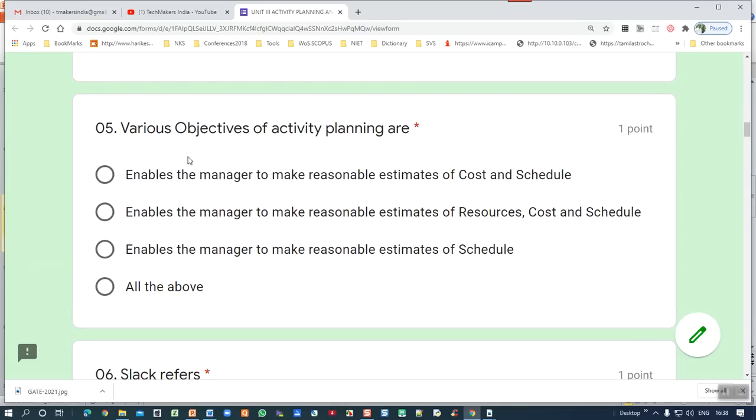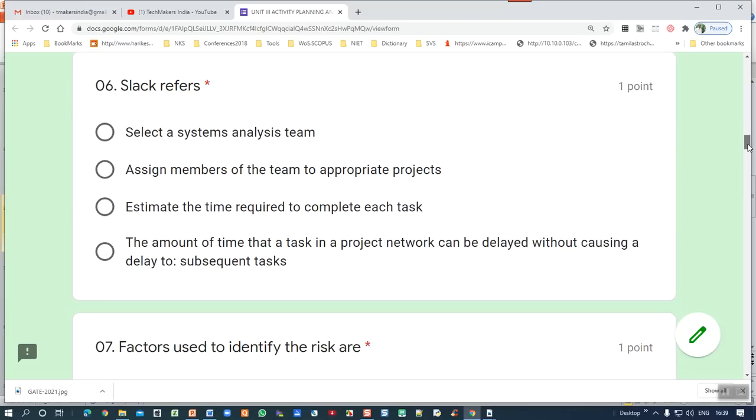Last one, fifth question: various objectives of activity planning. So which one? Enables the manager to make reasonable estimates of cost and schedule. Enables the manager to make reasonable estimates of resource. Second is the correct one, because it wants to focus on resource, cost as well as schedule. Second is the correct answer.